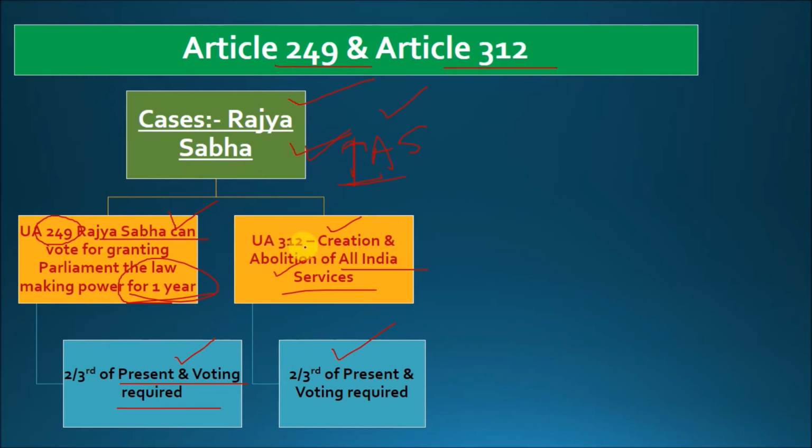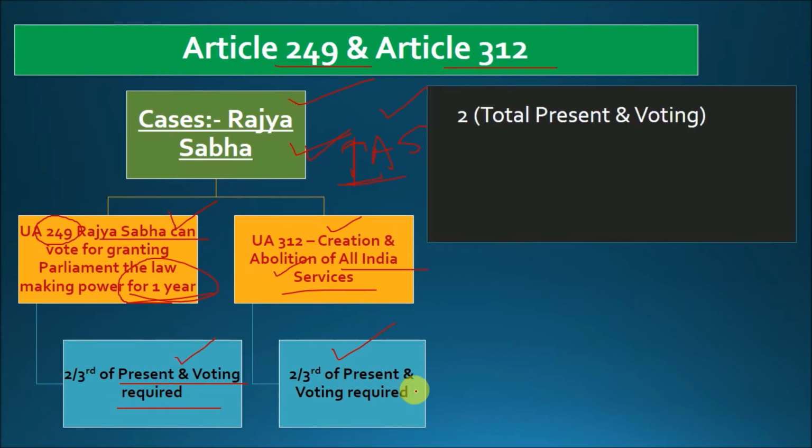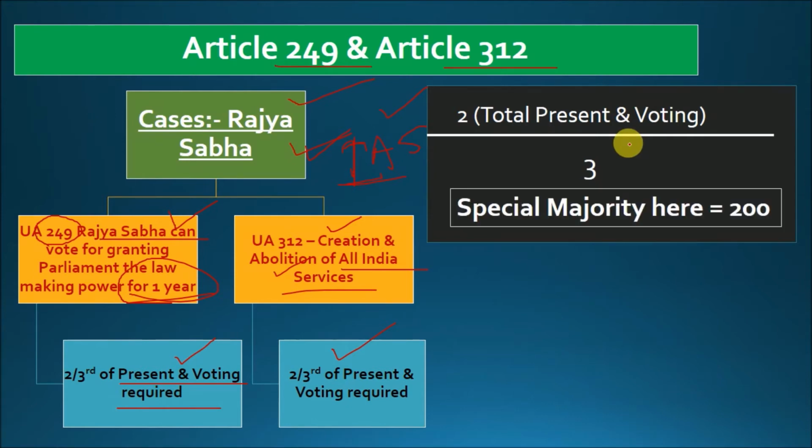So under Article 312, that is creation and abolition of All India services, as well as under Article 249, where Rajya Sabha can grant power to the Parliament for law making in any of the state subjects for 1 year, these two can be done by 2/3 of the people present and voting. Okay, so similarly, now we will consider the example. So total present and voting were how much? 300 people, right? So 2/3 will be how much? 200. Let us remember one thing here, that +1 is not coming. Just 2/3 is enough.